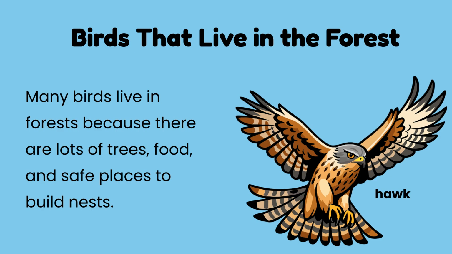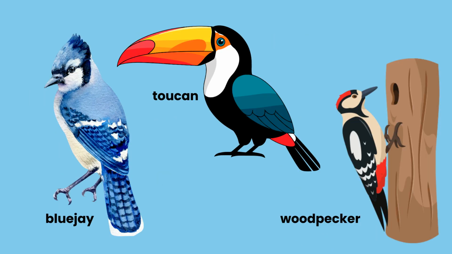Another habitat is the forest. Many birds live in forests because there are lots of trees, food, and safe places to build nests. Examples of birds that live in forests include the blue jay, toucan, and woodpecker. Each has unique features adapted for life among the trees.